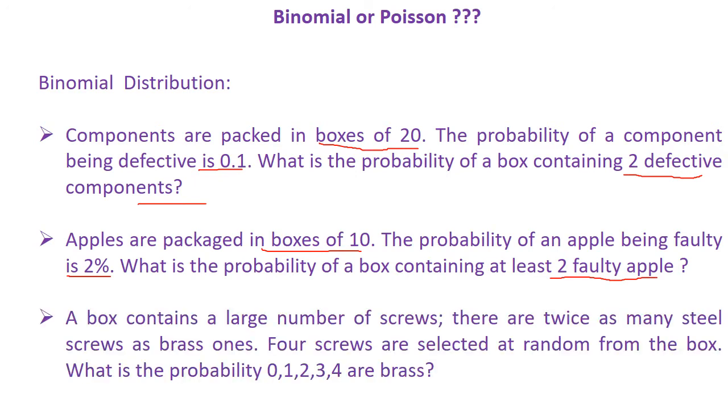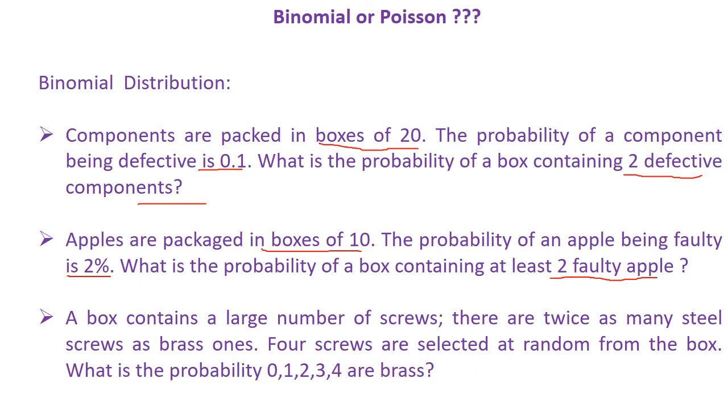Another example, a box containing a large number of screws. There are twice as many steel screws as brass ones. Four screws are selected at random from the box. So what is the probability? There are no brass screws, at least one brass screw, two brass screws and two steel screws, three brass screws and one steel screw, all four are brass.